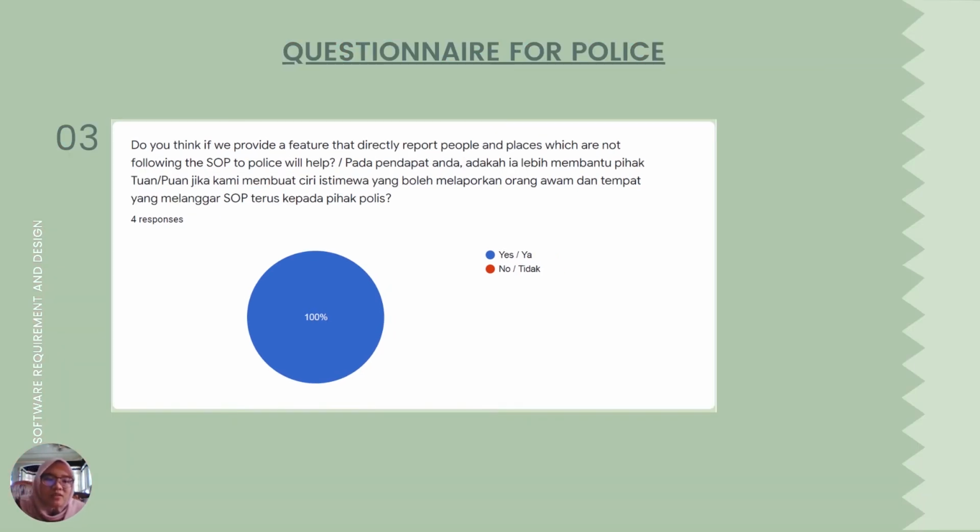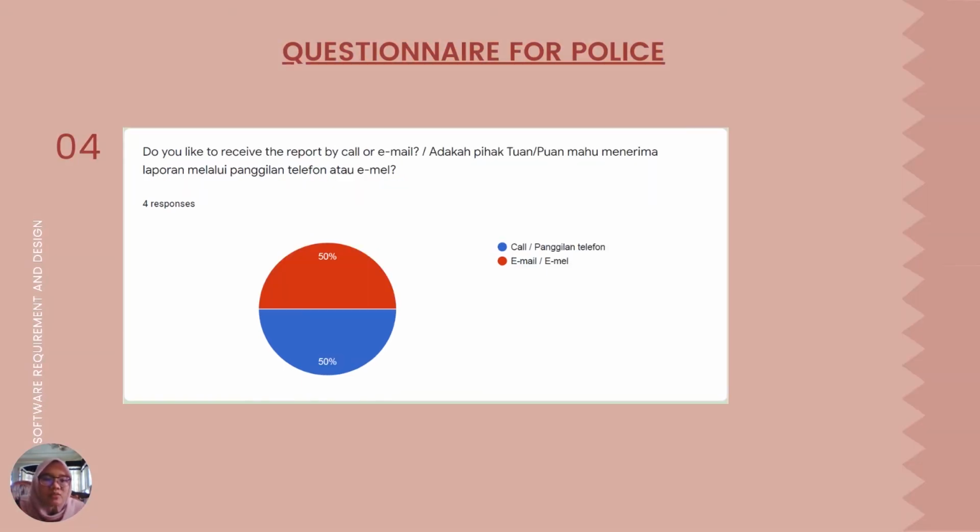And next we asked if the feature is really helpful for them, and they also agree with the feature that we provide. And the last one is we asked whether the report should be in the form of an email, or the user can call them directly.